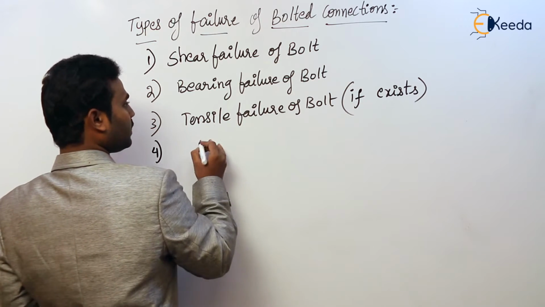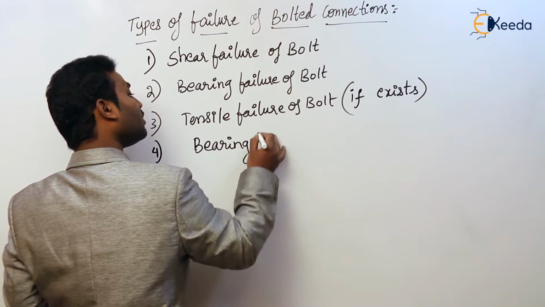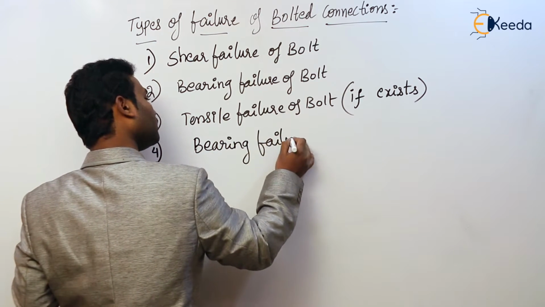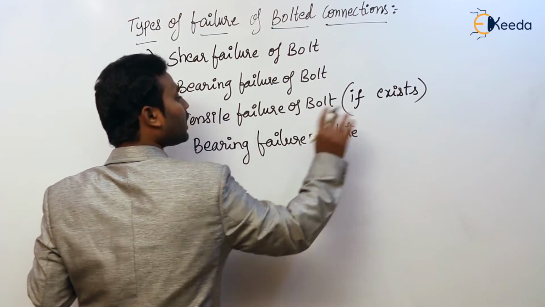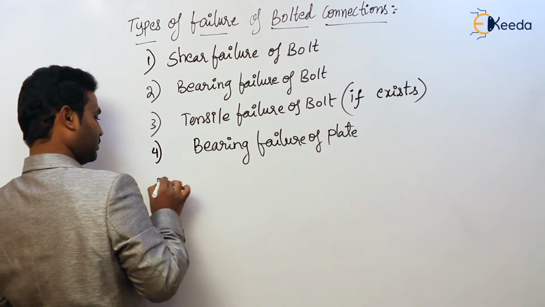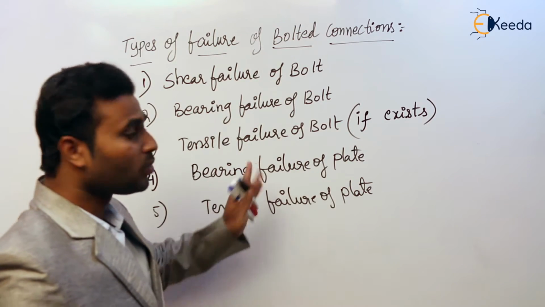Next, bearing failure of plate, or a main connecting member. Then tensile failure. Okay, so these are the types of failures for bolted connections.